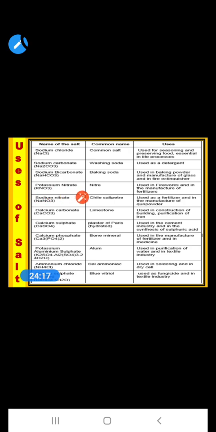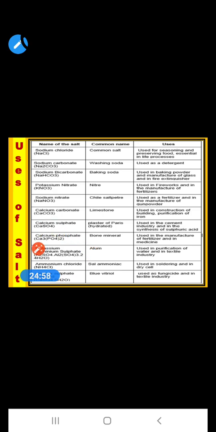Potassium nitrate, also called nitre, is used in the manufacturing of fertilizers. Sodium nitrate is also used in the manufacturing of fertilizers. Then calcium carbonate, common name limestone, is used in the construction of buildings and purification of iron. Calcium sulfate, common name plaster of Paris, is used in the cement industry and in the synthesis of sulfuric acid.